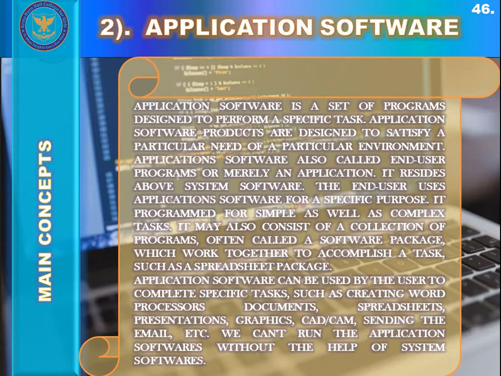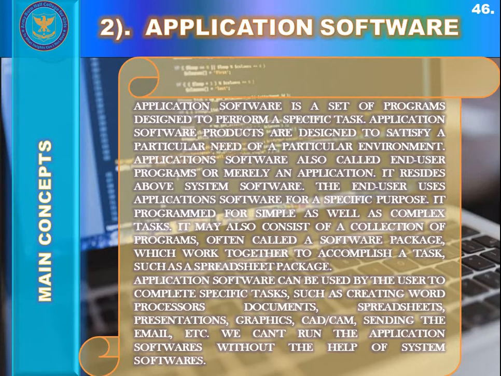Actually, app is the abbreviation. Its full form is application or application software. So an application software is a set of programs designed to perform specific tasks. An application software resides above the system software. The end user uses application softwares for a specific purpose. A user installs an application software for a specific purpose. So it is programmed for simple as well as complex tasks.